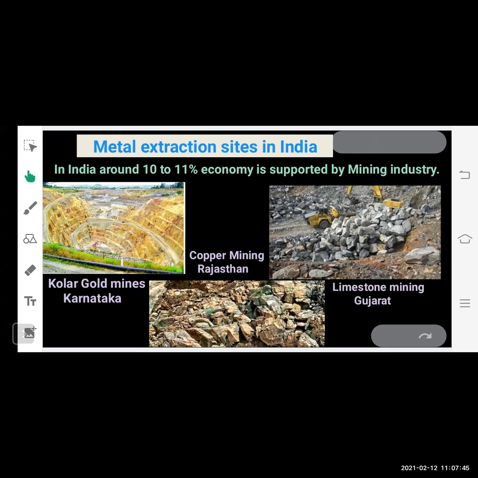Now let's see some metal extraction sites in India. In India, around 10 to 11% of the economy is supported by the mining industry. You can see Kolar Gold Mines, Karnataka. These are the gold fields from which gold is extracted. Then here, this is the copper mining in Rajasthan. You can see these rocks are greenish in color. This greenish color is the copper present in these rocks. And from these rocks, by the process of metallurgy, we extract pure copper. In the same way, you can see here a limestone mining in Gujarat, from where we can extract limestone.